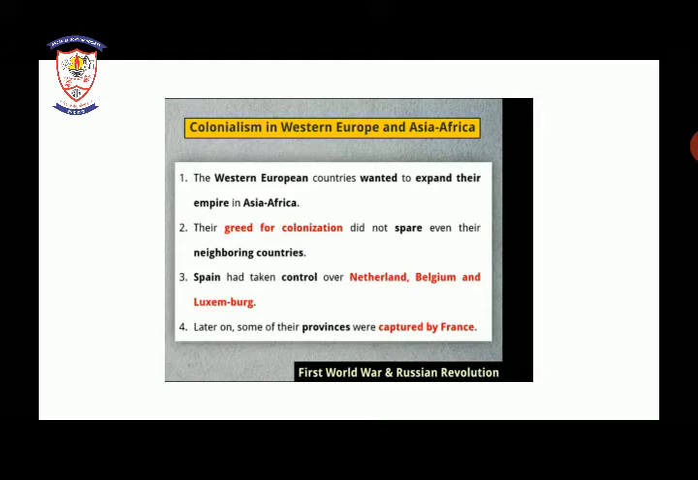Third, Spain had taken control over Netherlands, Belgium and Luxembourg. First of all, we talk about Spain. Spain had total control over Netherlands, Belgium and Luxembourg. Next, later on, some of their provinces were captured by France. So some part of that area was also captured by France.